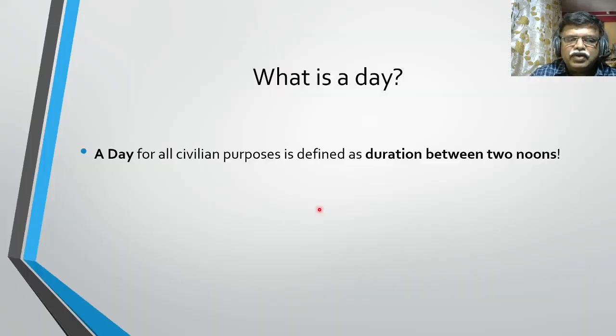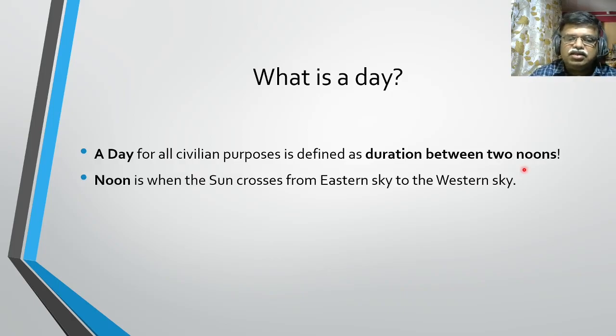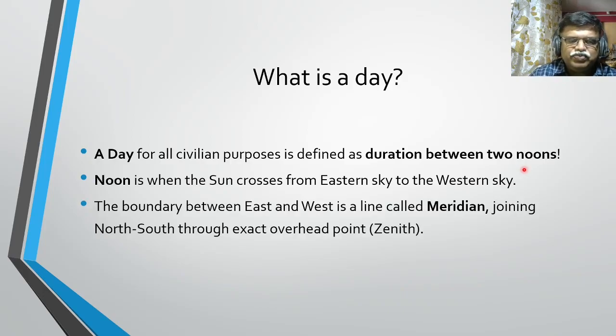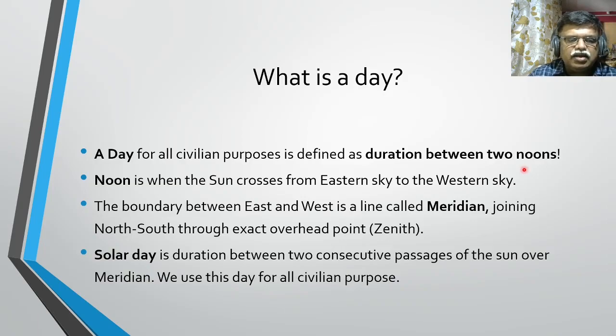So what is a day? A day for all civilian purposes is defined as the duration between two noons, when the sun comes on the meridian, and again when it will come on the meridian. So noon is when the sun crosses from the eastern sky to the western sky along a line called the meridian, which is the line joining north-south through the exact overhead point, what we call the zenith. The solar day is the duration between two consecutive passages of the sun over a meridian. We use this definition of day for all civilian purposes, and that's where the duration of a day for the sun and the duration of a day as seen for stars are going to be different.